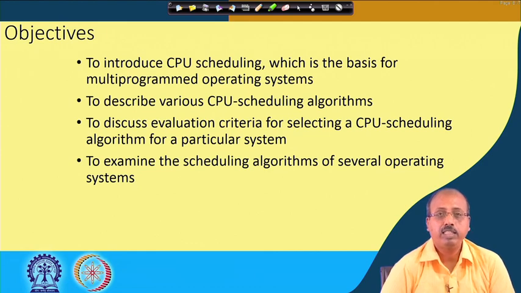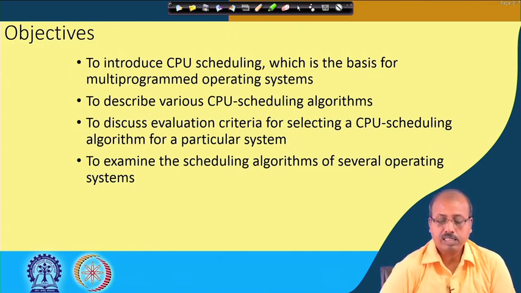They must be very simple compared to the other scheduler that you may possibly remember, the long term schedulers, which were selecting the jobs to be submitted to the system. That way it was choosy, because the long term scheduler was trying to optimize utilization of all the system resources. It was trying to make a job mix such that all the system resources are utilized properly, but that is done not that frequently. So, we can be choosy there, but the CPU scheduling algorithms cannot be that choosy, they have to do it very fast.